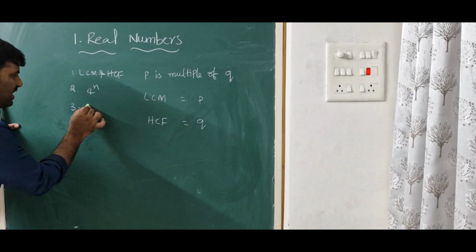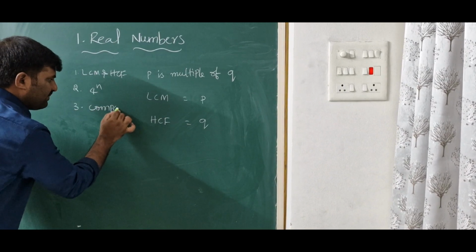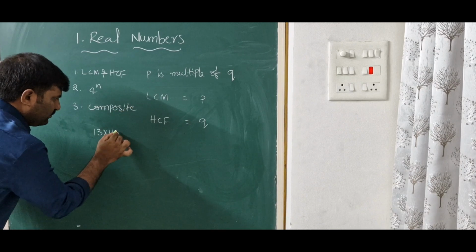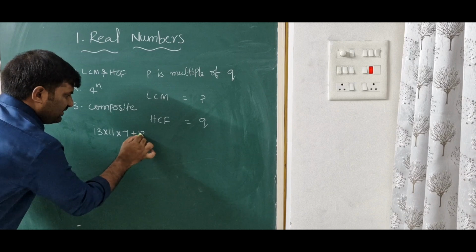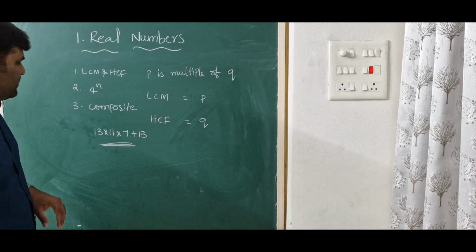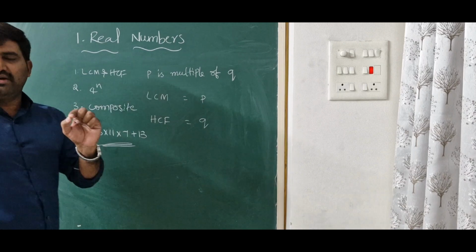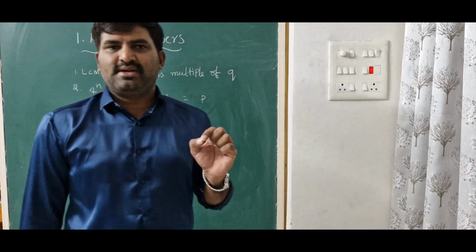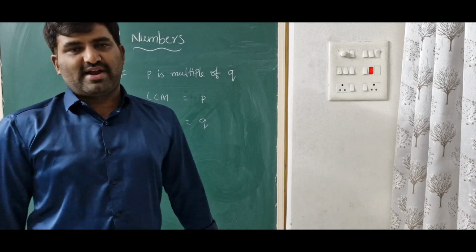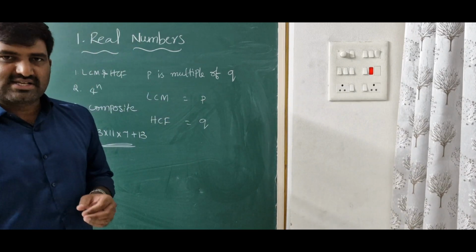Next, the third question is on composite numbers. Prove that the given number is composite. For example, 13 into 11 into 7 plus 13. Prove this number is a composite number. If you want to prove this, first you should recollect the definition of a composite number. A composite number is nothing but a number which has more than 2 factors, that is 3 and above factors. We can call it a composite number.